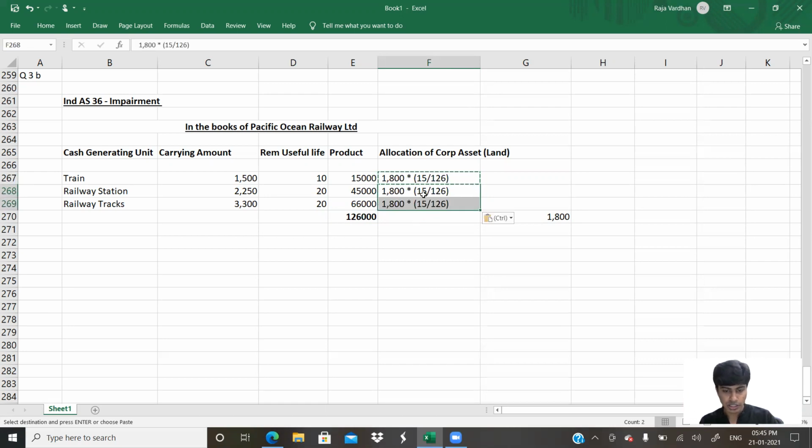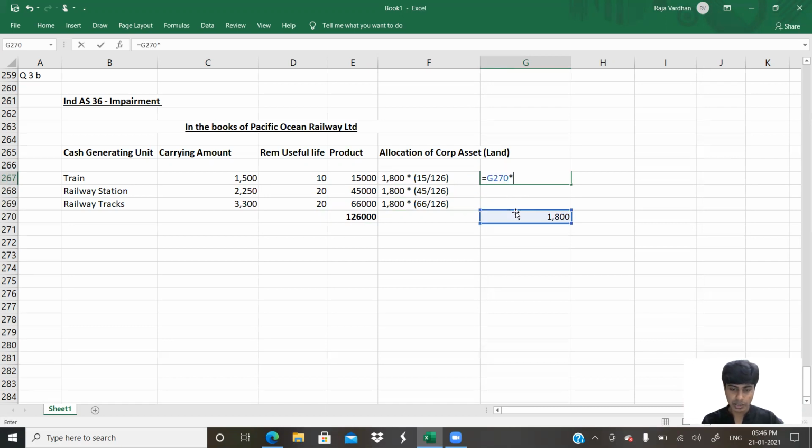Instead of 15, I'll do here 45, and here I'll do 66. Proportionate allocation. Let us see how much you will get. I'll get 1800 multiplied by this divided by this.